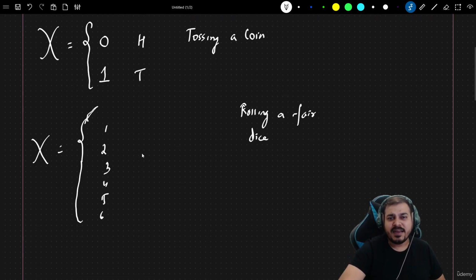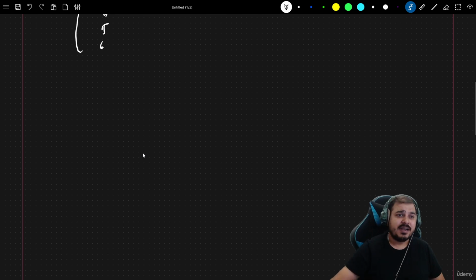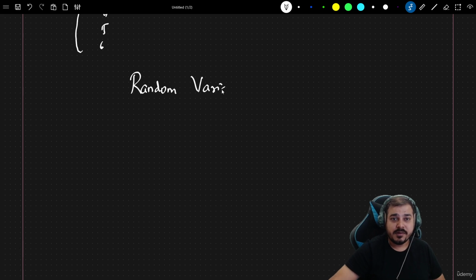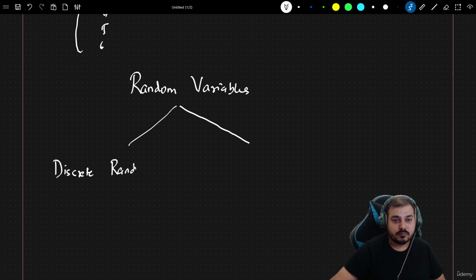And what are the different types of random variables? To define it, guys, we basically have two different types. One is the discrete random variable, and the other one is the continuous random variable.